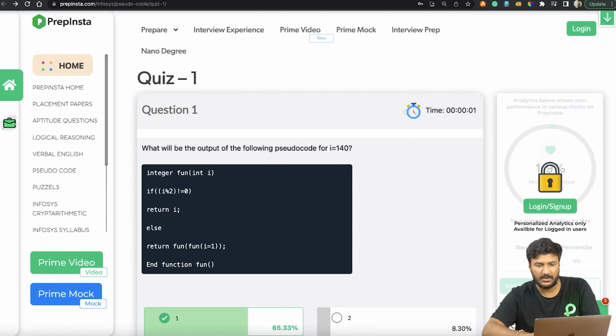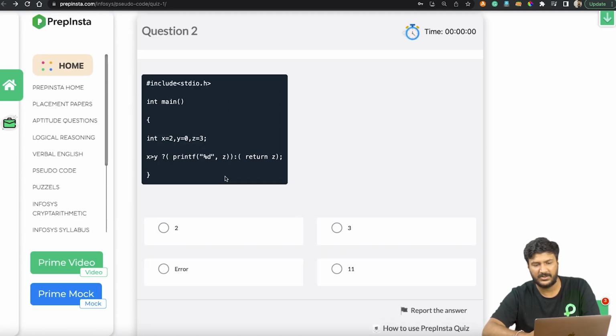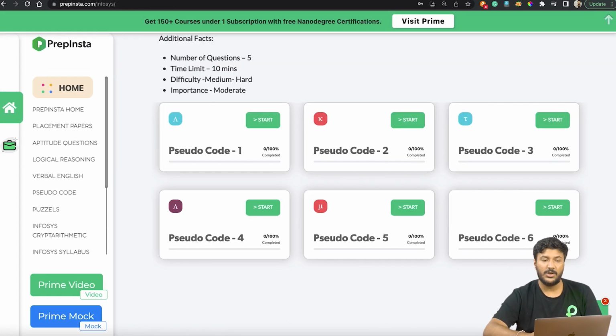If you click here, you'll come to this page and you'll find all the previous year questions of pseudocode. So that's basically about it. Now, how do you prepare for it further?